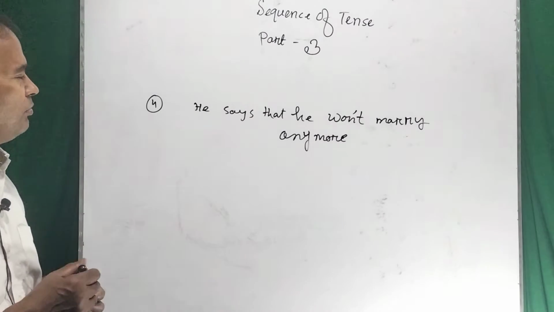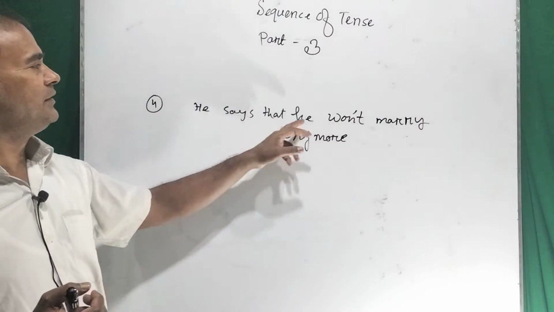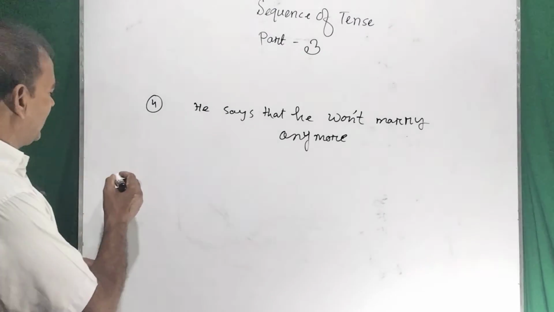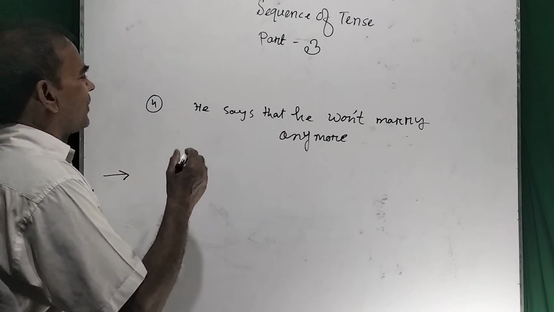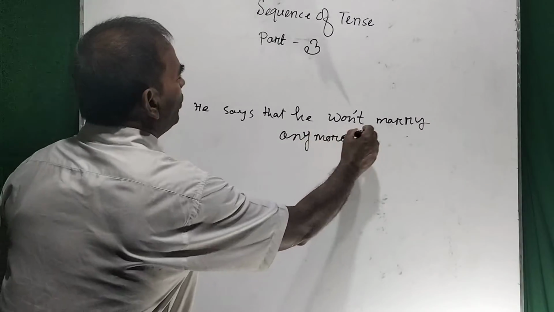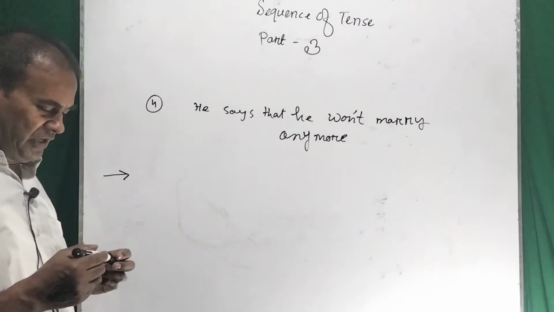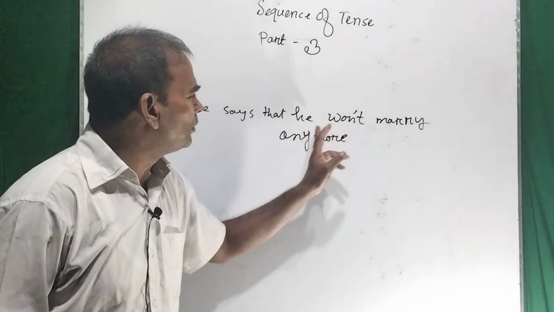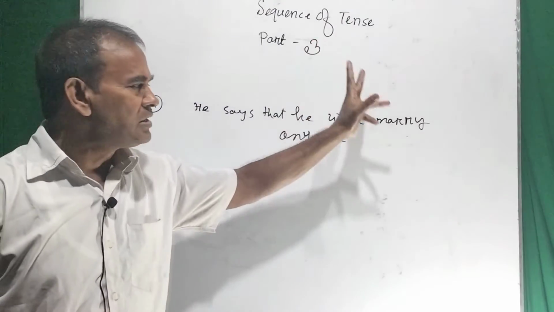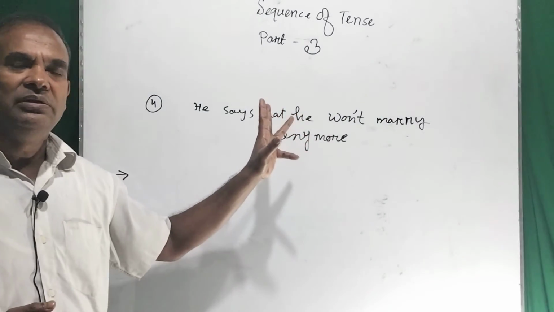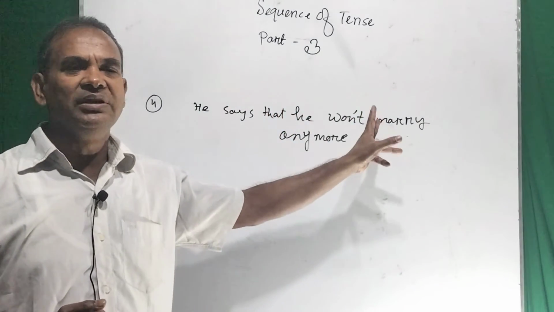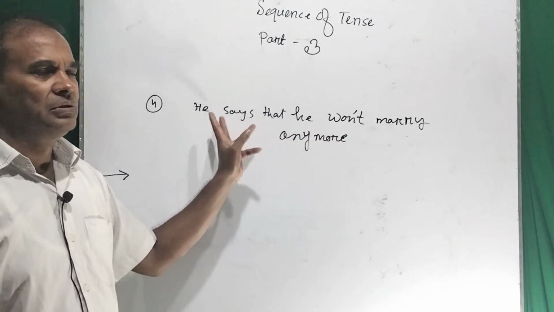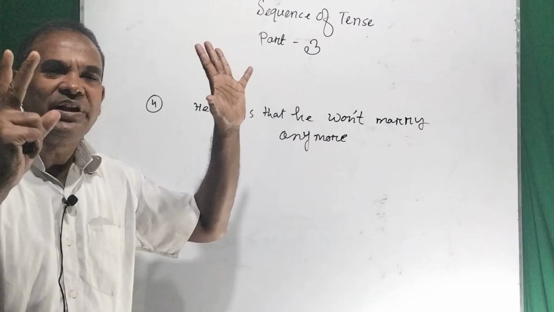Dear viewers, please try to understand. He says that he won't marry anymore. So, this is a case, you see. He won't marry anymore, or he will not marry anymore. This is a statement, and this statement has been told by him to somebody else.